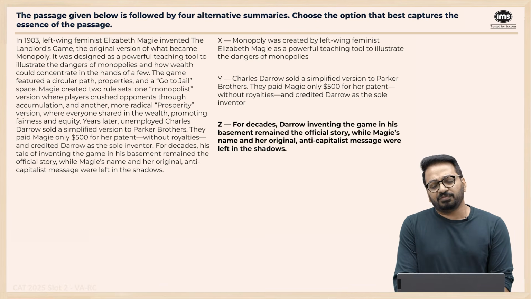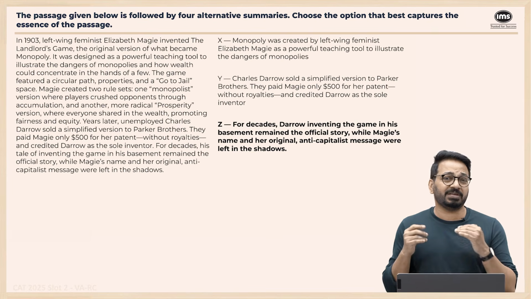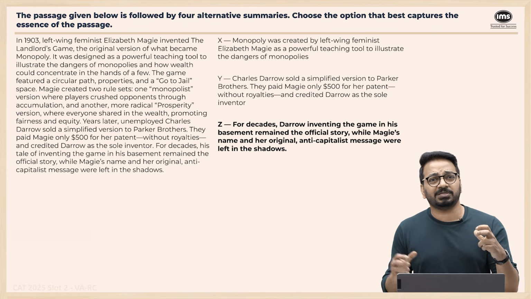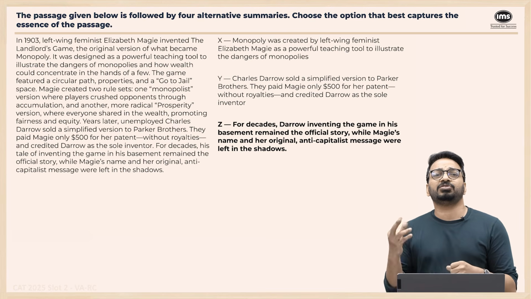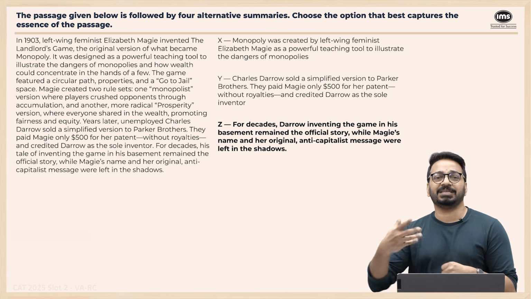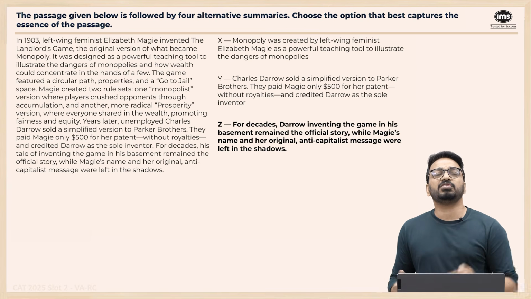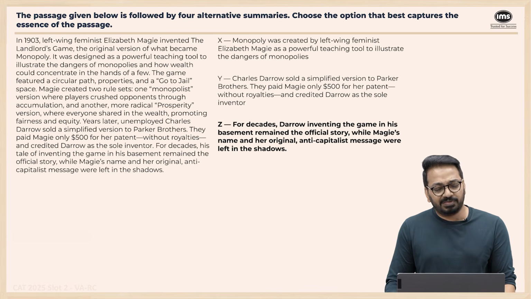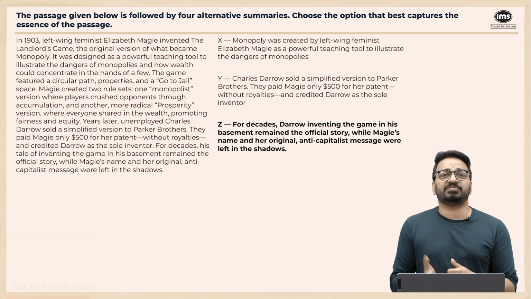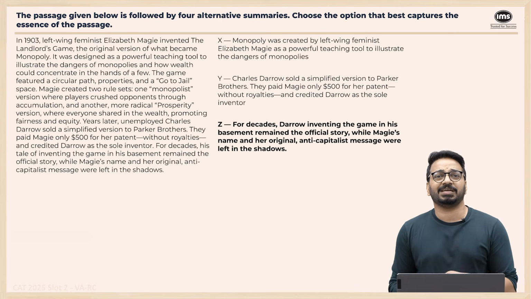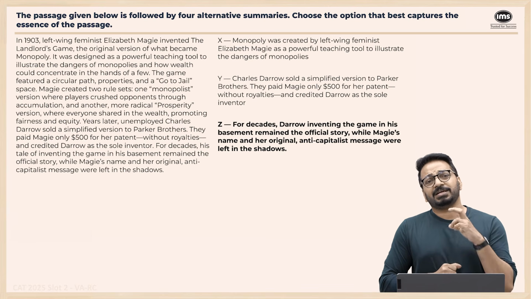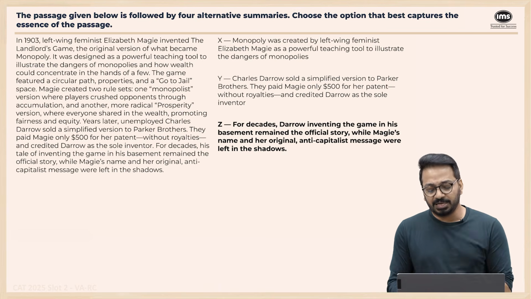Right? So for decades, whenever I said that summary question, X and Y, 2 premises are usually given to arrive at a third thing, Z. So what is the most important thing? They're giving you all of this information to say that finally the person who actually invented it, a left-wing, anti-capitalist, right? Her name and her original message was left in the shadows. The original inventor got completely sidelined. That is the main summary of this particular passage, right? So that is what we look at. The sidelining of the original inventor is the main idea.